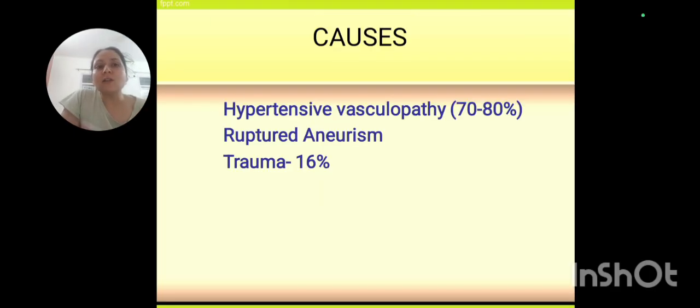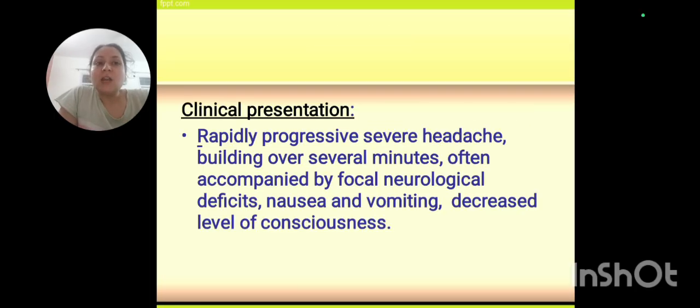Causes can be hypertensive vasculopathy, a ruptured aneurysm, ruptured arteries, or trauma. There will be a rapidly progressive severe headache building over several minutes. In subarachnoid hemorrhage, as in acute, subacute and chronic hemorrhage, we have seen that it develops within 24 hours, then 24 to 72 hours, and it may take days or even months after injury.